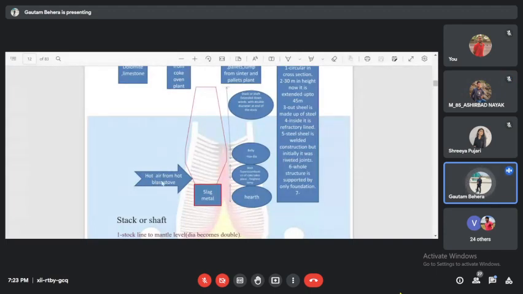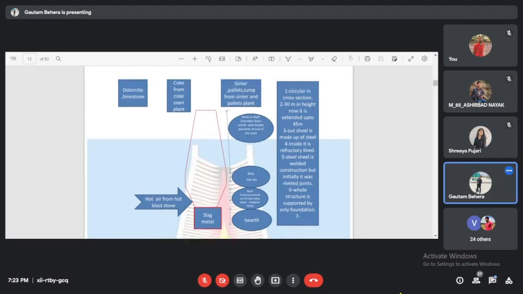You can see that this blast furnace is a counter current reactor. Can you tell me why it is a counter current reactor? Because we are charging raw materials from the top. You can see we are charging sinter, pellets, lumps from the top, coke from the top, dolomite from the top.